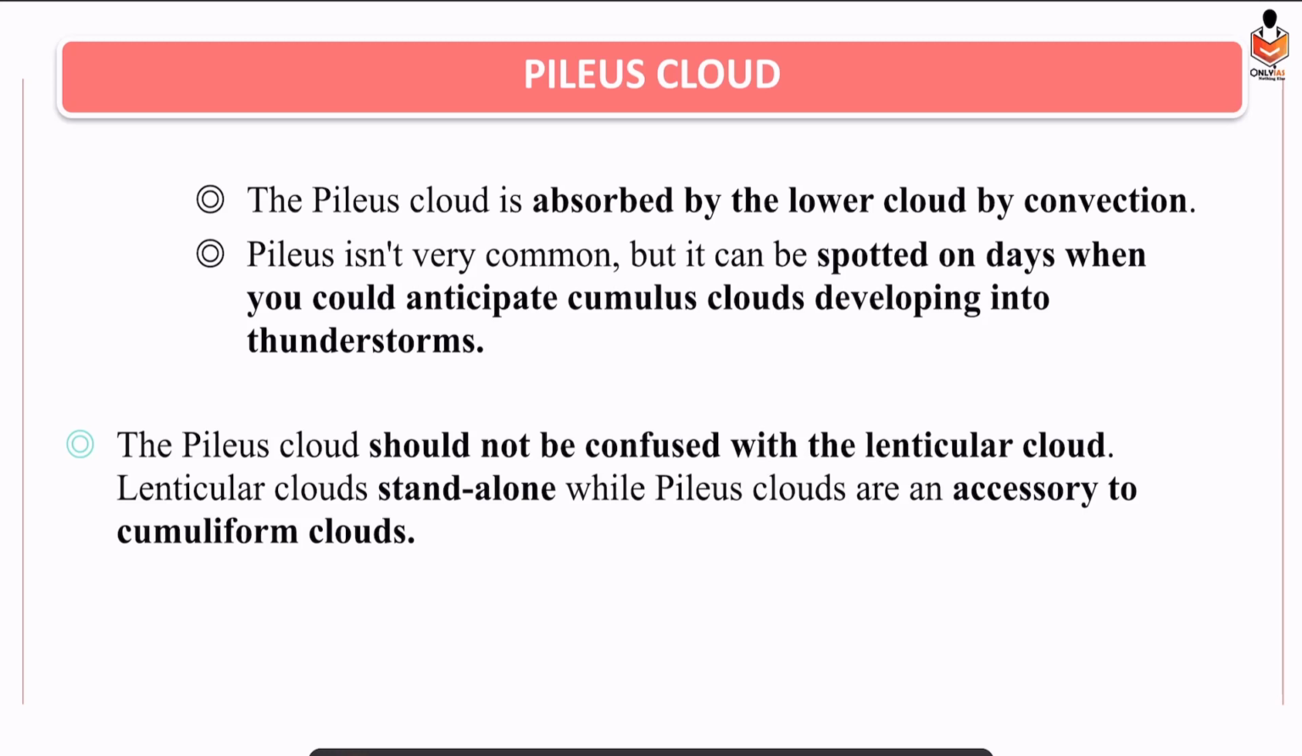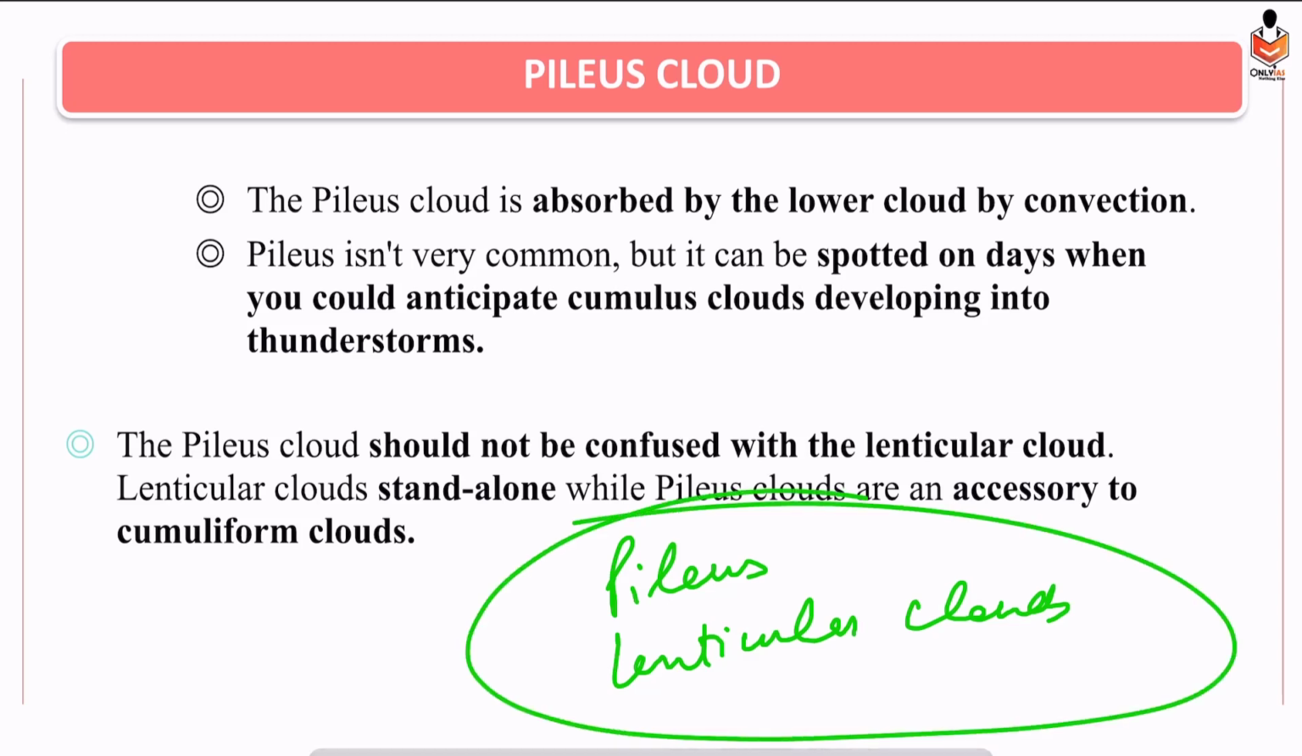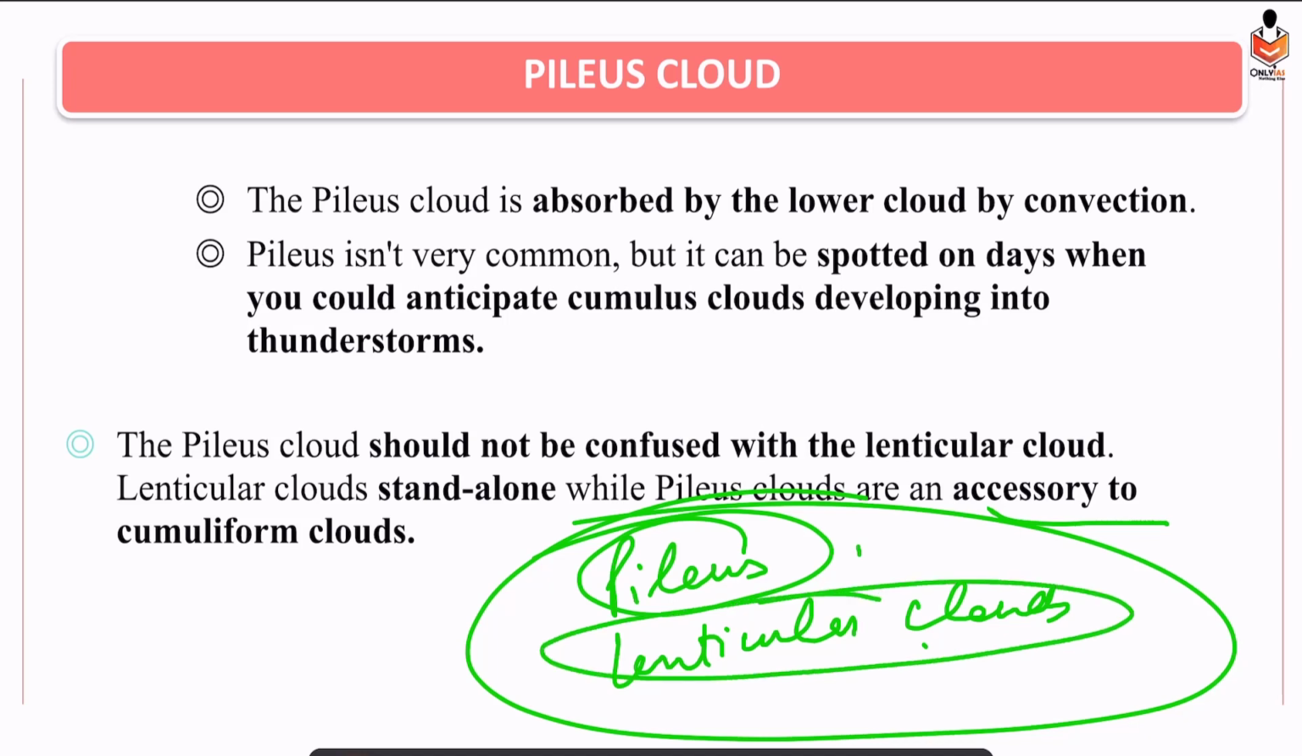Okay. Then secondly, you need to keep in mind that optical phenomena are observed in two types of clouds: Pileus clouds and lenticular clouds. In both of these we find optical phenomena like colorful clouds, but Pileus clouds are not lenticular clouds. Pileus clouds are like accessories to the cumuliform clouds. But lenticular clouds exist without cumulus clouds. They don't need anything. They exist standalone, it could be just one cloud. But for Pileus, you need cumulus clouds first, and on top of that these clouds would form.